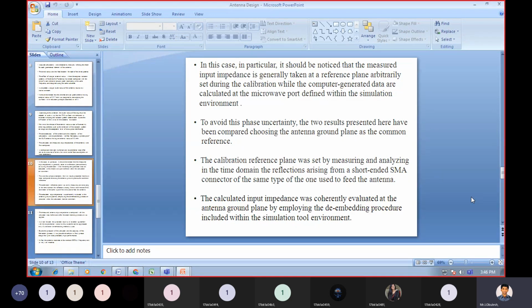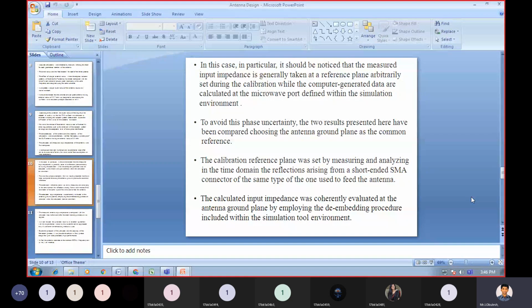The calibration reference plane was set by measuring and analyzing, in the time domain, the reflections arising from a shorted end SMA connector of the same type as the one used to feed the antenna.